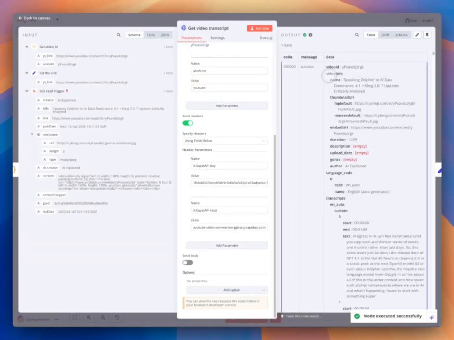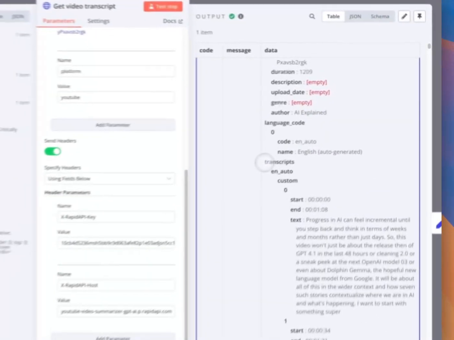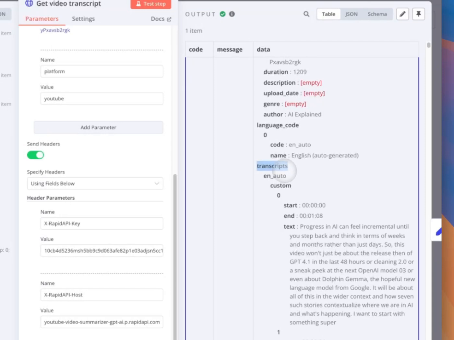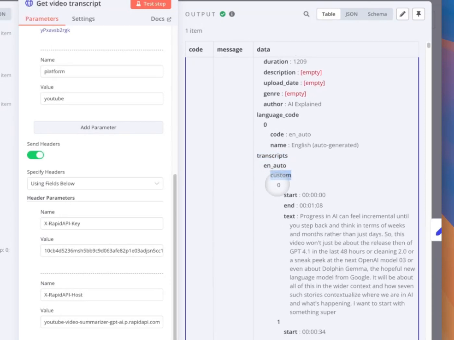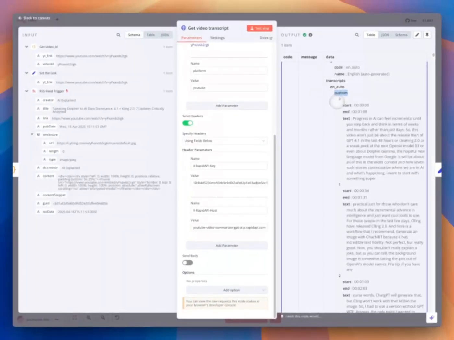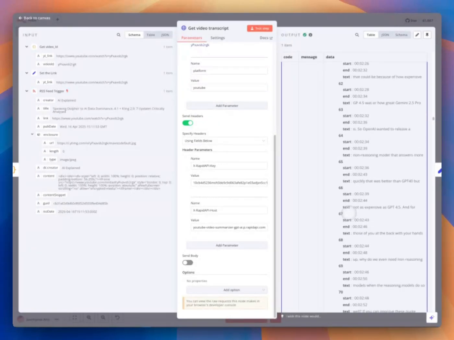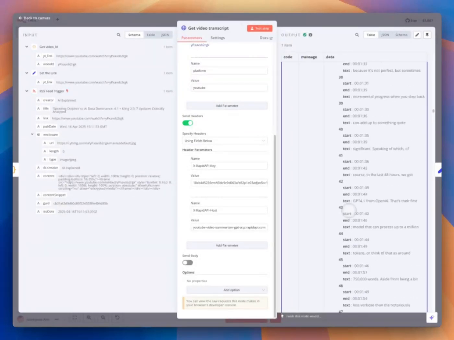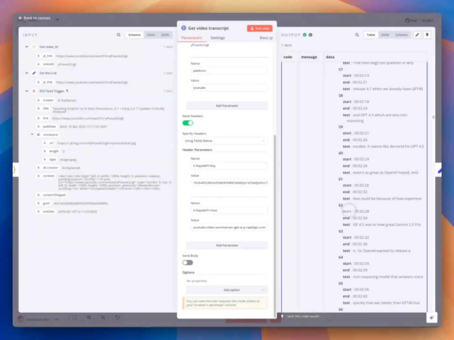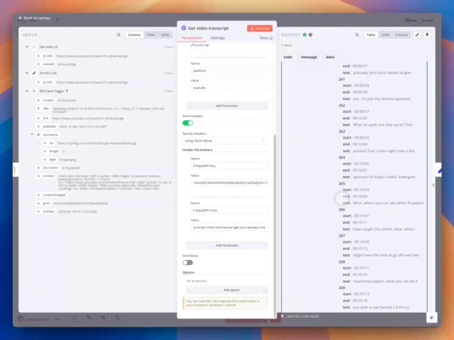And we can see the basic information of a video: ID, name, thumbnail. And if we go down here, we can see transcripts, the most important piece of our automation today. As you can see, it's actually segmented into multiple arrays of text. Here, 0, 1, 2, all the way. If we go down here, we have a lot here like this.